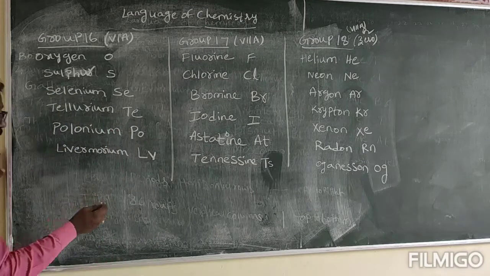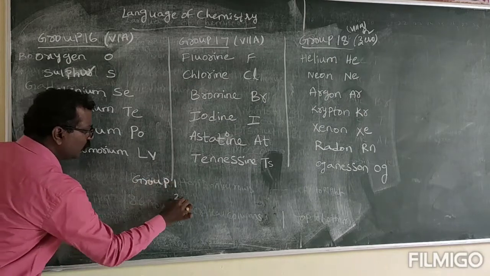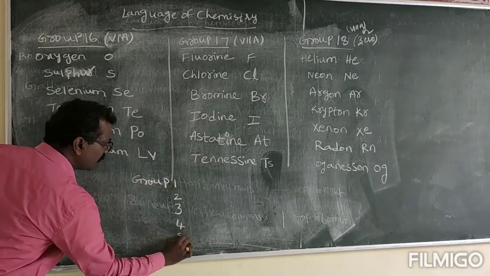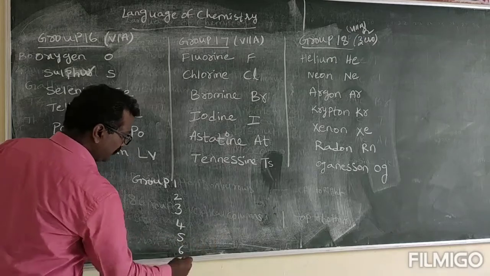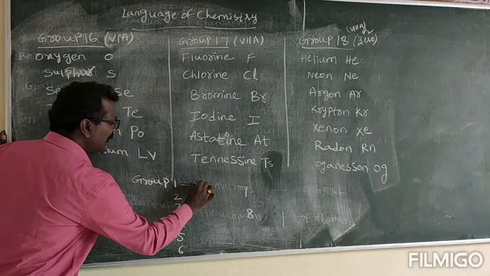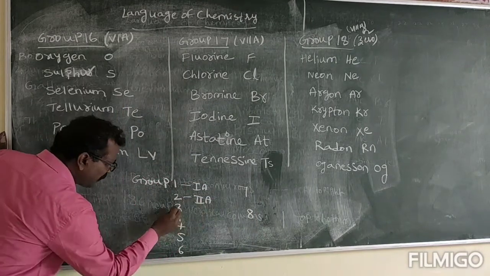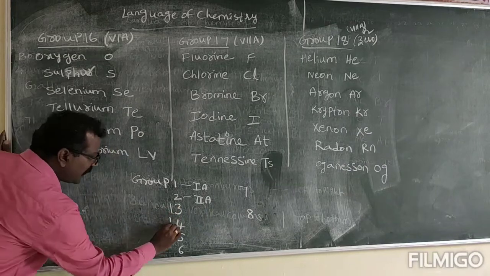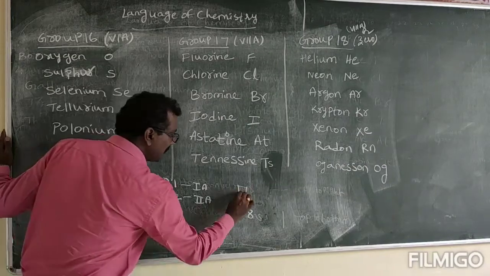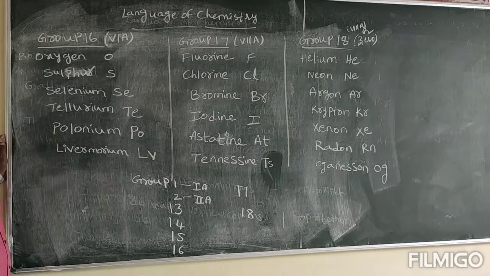Now you can observe that group 1, 2, 3, 4, 5, 6, okay, 7, 8. Group 1 is written as 1A. 2 is written as 2A, but from 13, 14, 15, 16, 17 and 18, this is the technique you have to remember.